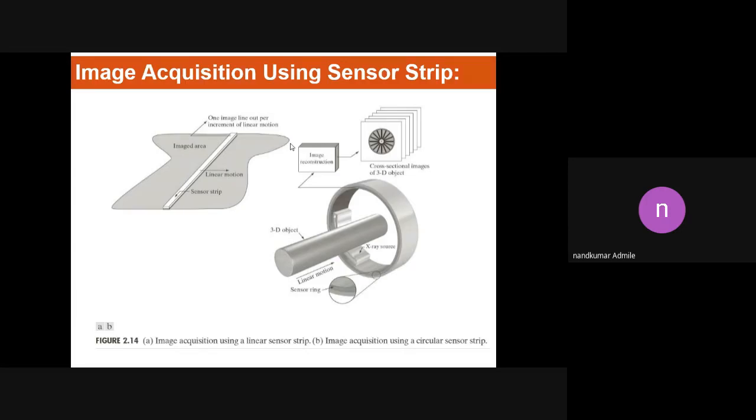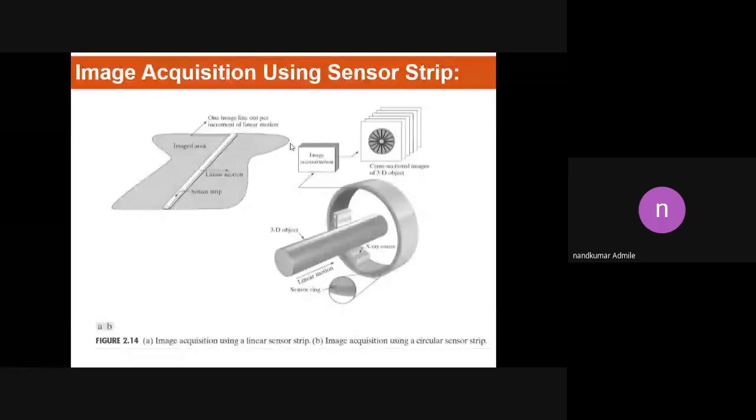Okay, now where can the sensor strip be used, what is its application? If I have to capture images from a satellite or from an aeroplane, in that case we can use a sensor strip. We can mount our sensor strip on an aeroplane. The direction of the aeroplane is always vertical, so the aeroplane can move in a vertical direction, and the area is captured from the sky to the earth.